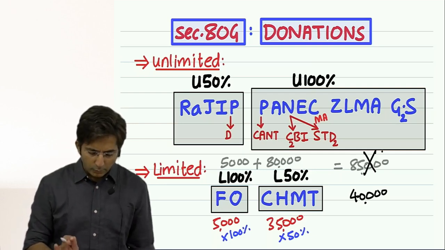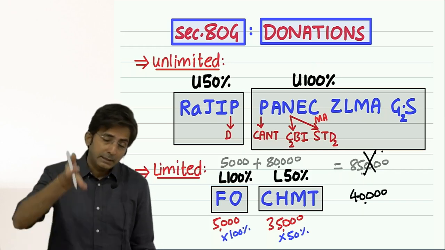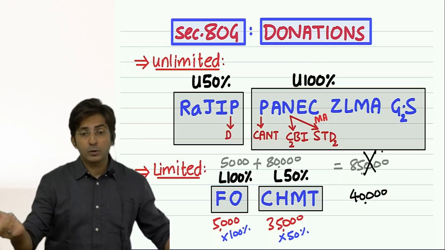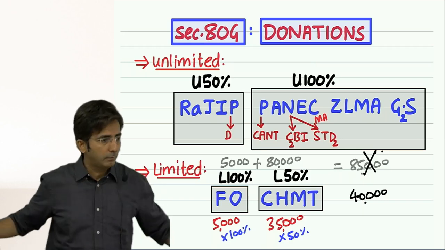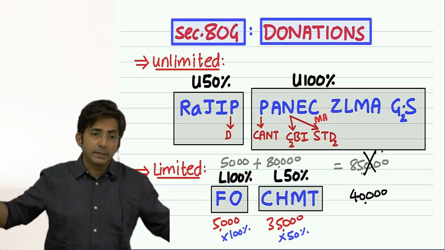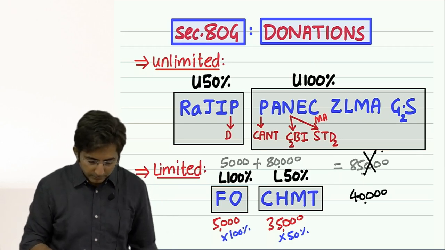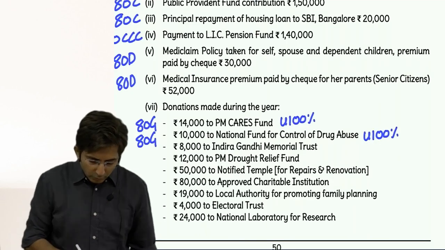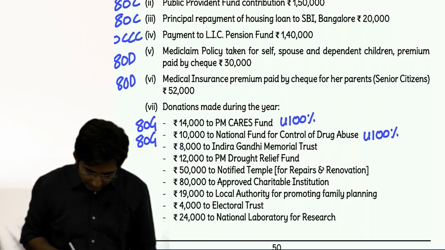But did you understand? Although it is an old rule, still I had to give the knowledge because in the question they will give you. And as a student, you are supposed to remember that these donations do not exist anymore now. So if someone gives donation, deduction will not be allowed. So this I will just cancel, not allowed.